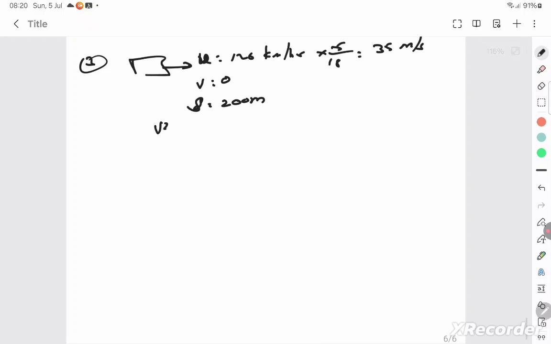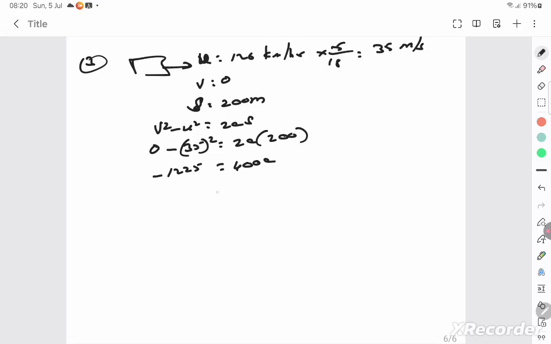For finding the retardation, v square minus u square is equal to 2as. V is 0, so 0 square minus u square, 35 the whole square, is equal to 2a into s, which is 200. So with this you can calculate minus 1225 is equal to 400a. So a is equal to minus 3.0625 meter per second square is the acceleration.